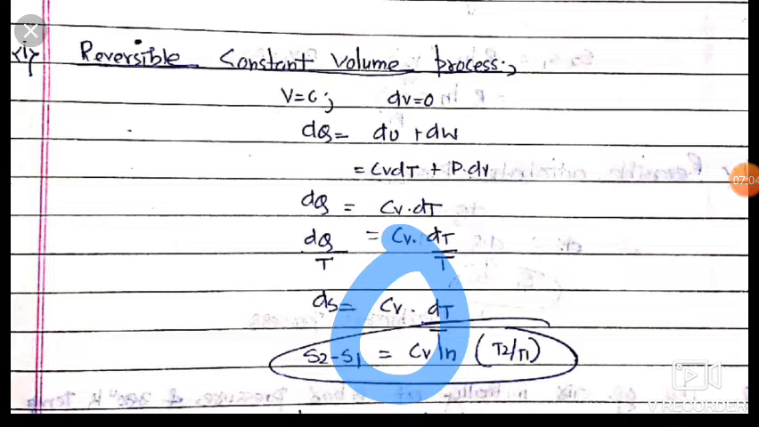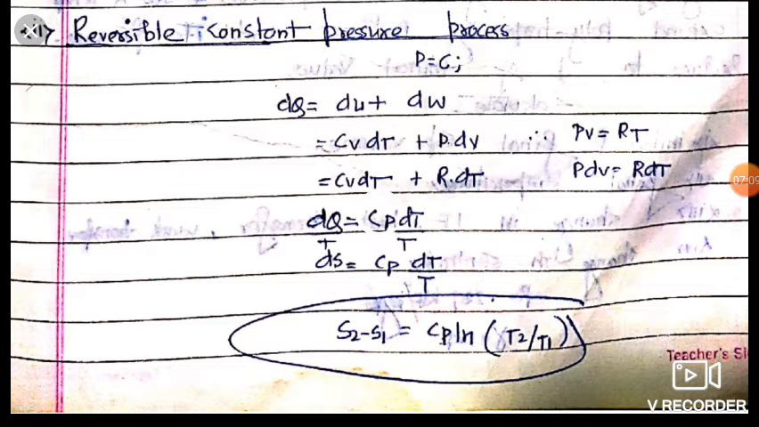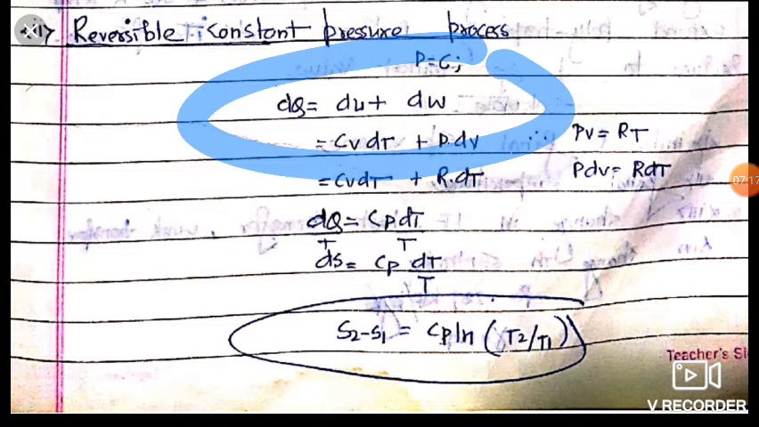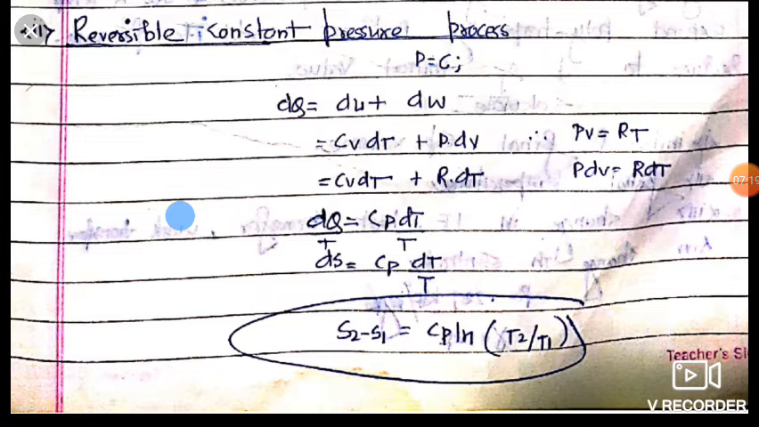Okay friends. Now dear friends, it is reversible constant pressure process. Here pressure is equal to constant. Then from first law of thermodynamics for process, dq is equal to du plus dw. du is equal to cv dt plus p dv. Now pv is equal to rt. So p dv is equal to r dt. Okay friends. Now cv dt plus r dt.